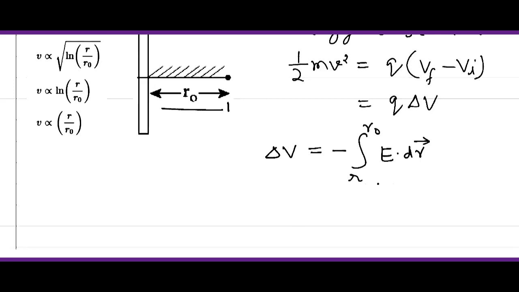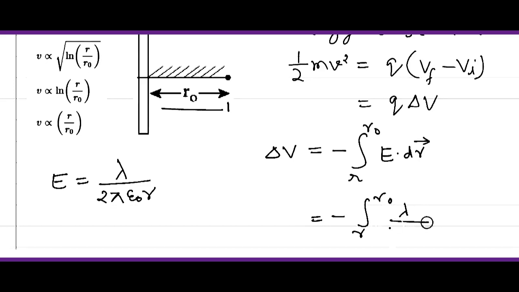Also we know that the electric field E equals lambda by 2 pi epsilon naught r. So if we write minus integral r to r naught, the value of E is lambda by 2 pi epsilon naught r into r unit vector, whole multiplied by dr.